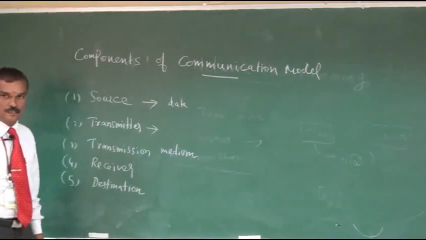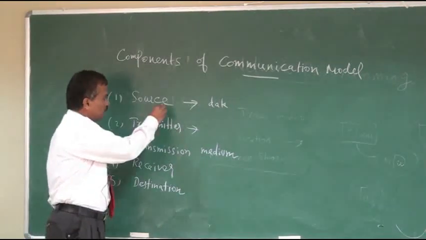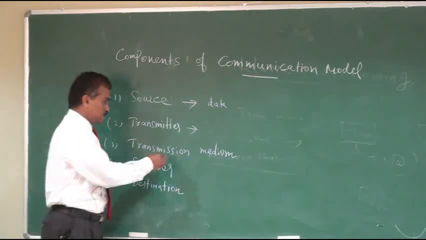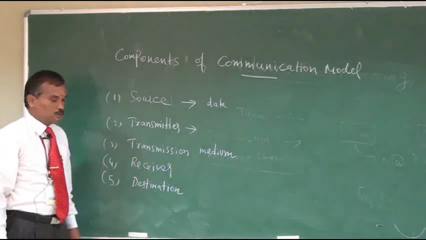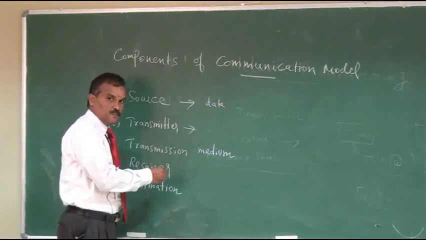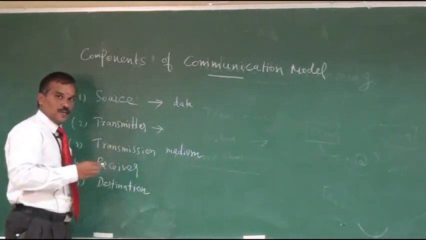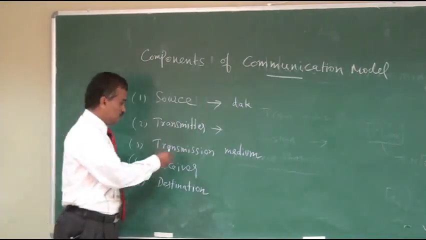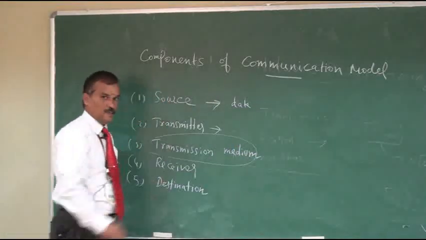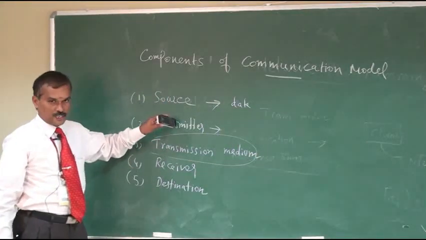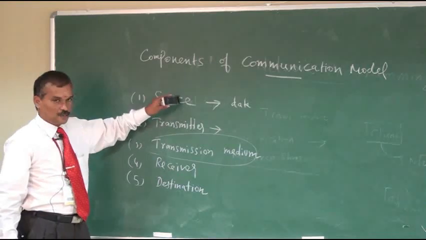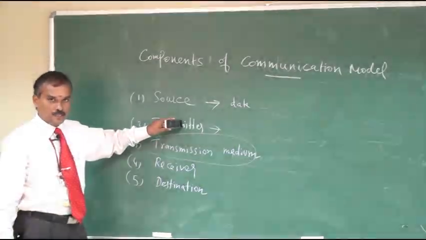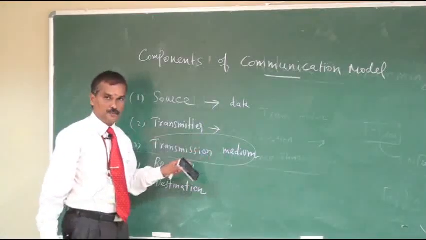Second, the transmitter. The data generated by the source cannot be transmitted directly over the transmission media. So the transmitter converts the data received from the source into a suitable format so that the data can travel over the transmission media.